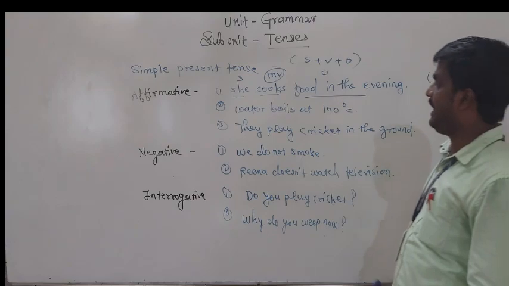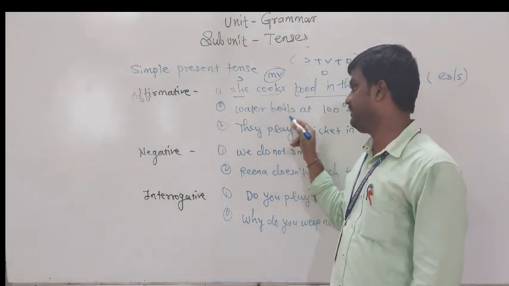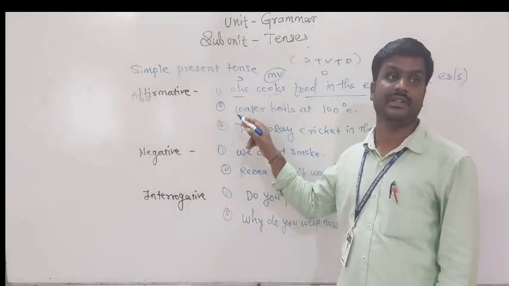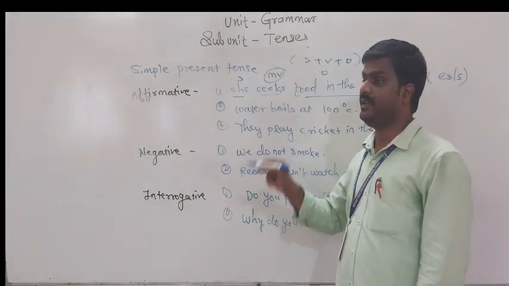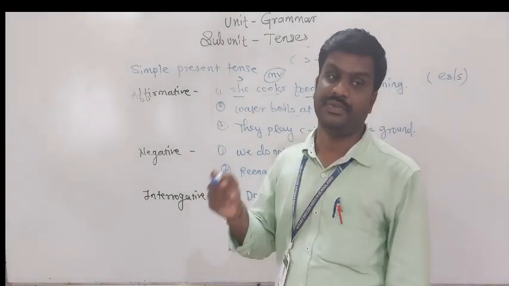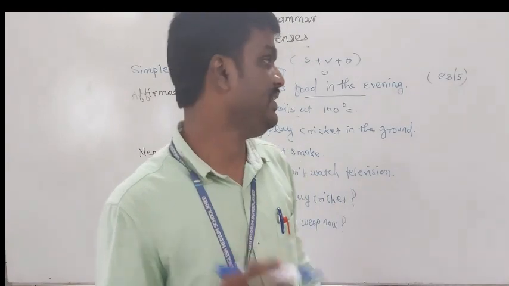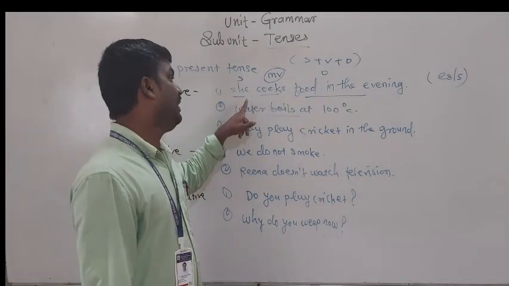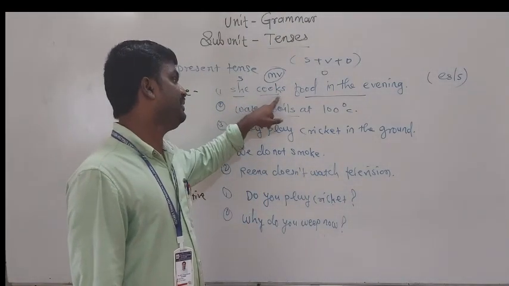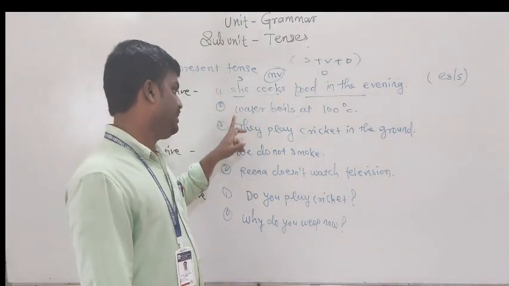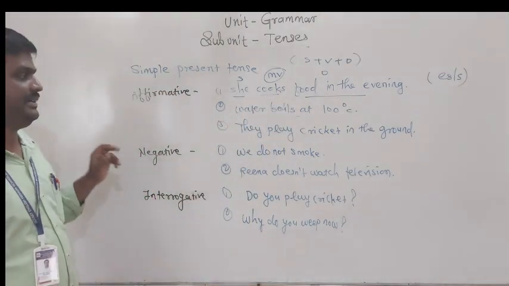See, water boils at 100 degrees. Here also it is a singular subject, so we add s or es to the verb. Examples: she cooks food in the evening. Water boils at 100 degrees.